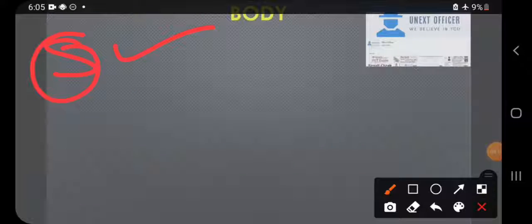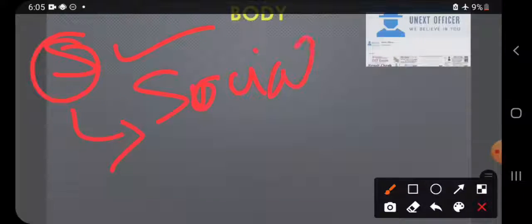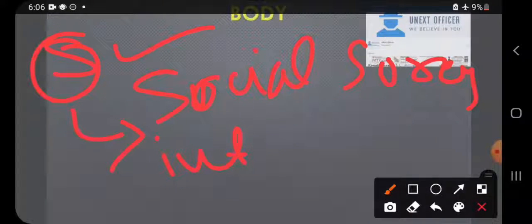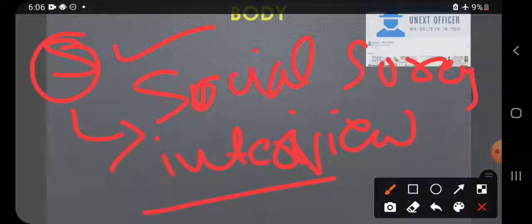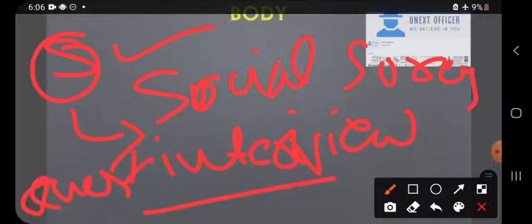So how do they have to prove it? They have to prove it through a social survey, taking interviews, preparing questionnaires, like that. Okay, moving on to the third point.